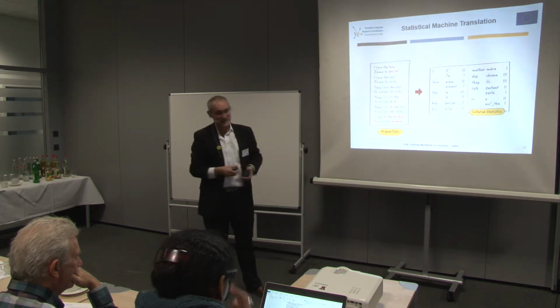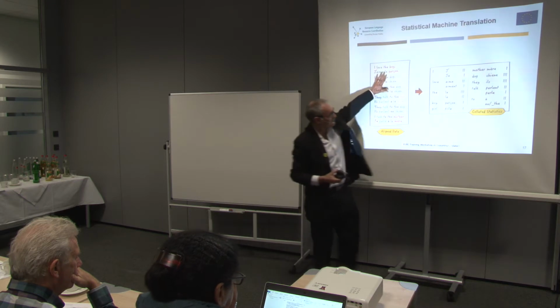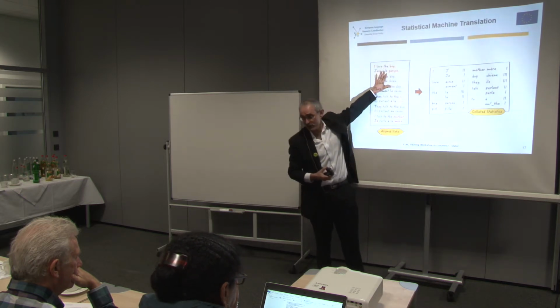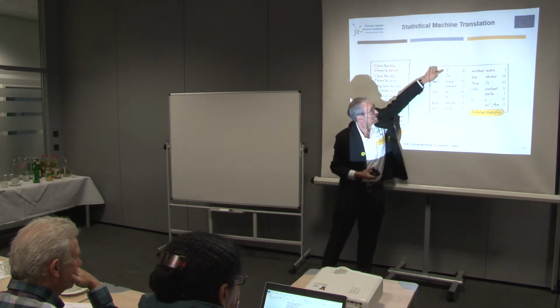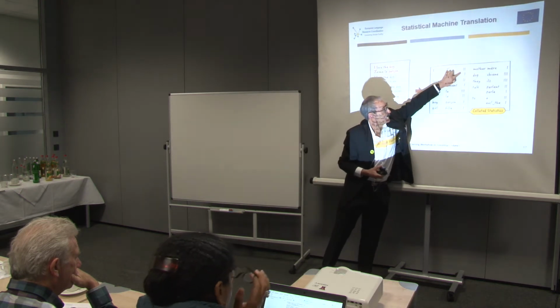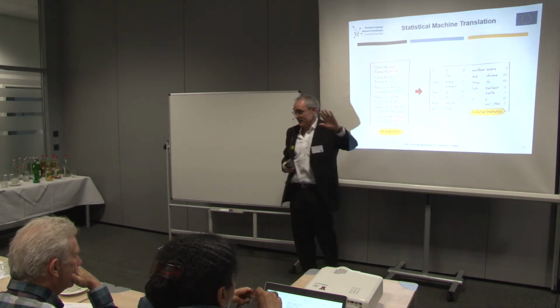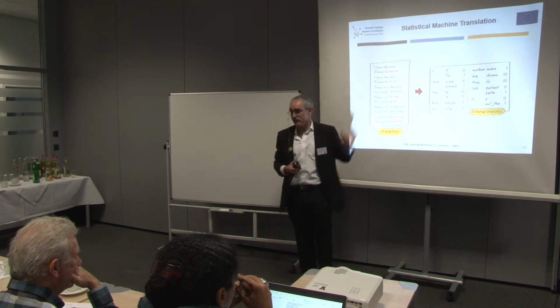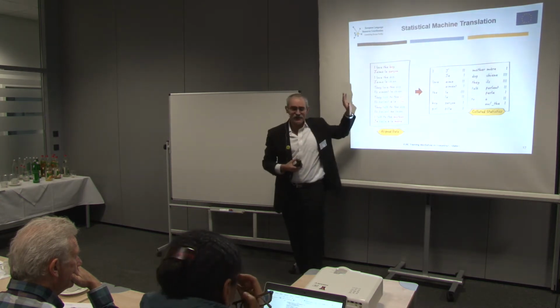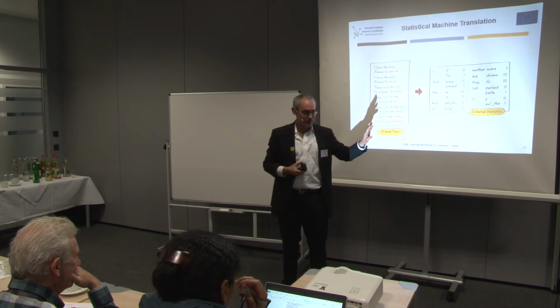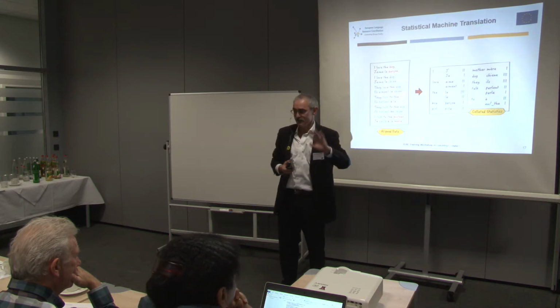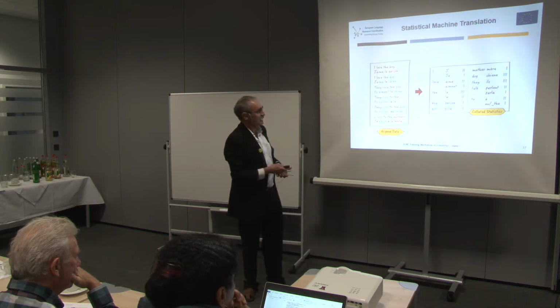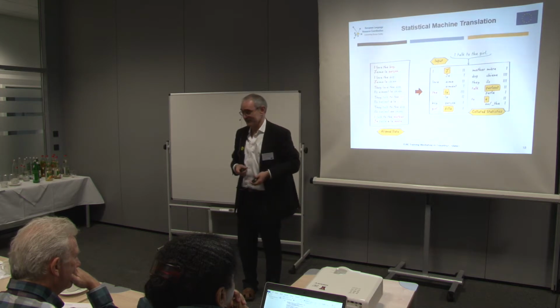So I can compile a translation table. These are all the possibilities of translations computed on this corpus here. So for I, I have these two possibilities, and this is the likelihood, or the number of times it was translated into a specific form. And I can turn these into probabilities. And now I can use that information, which is completely automatically learned. No linguistics, no human involvement. And I can already translate a sentence that I've never seen.